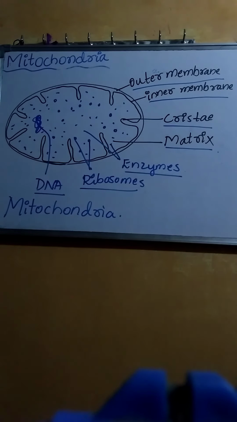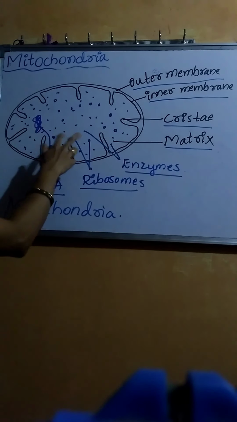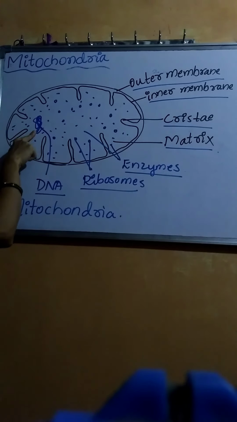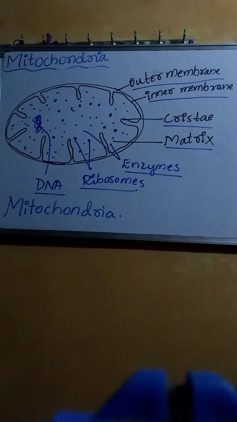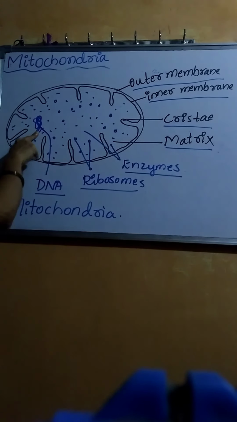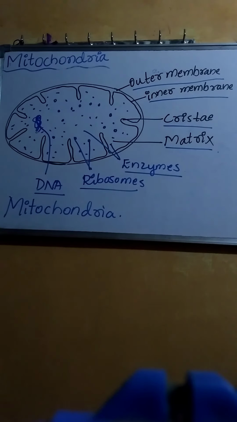Because of the presence of their own DNA and ribosomes, mitochondria are able to synthesize some of their own proteins and enzymes. Hence they are called semi-autonomous. The presence of DNA and ribosomes makes the mitochondria semi-autonomous.